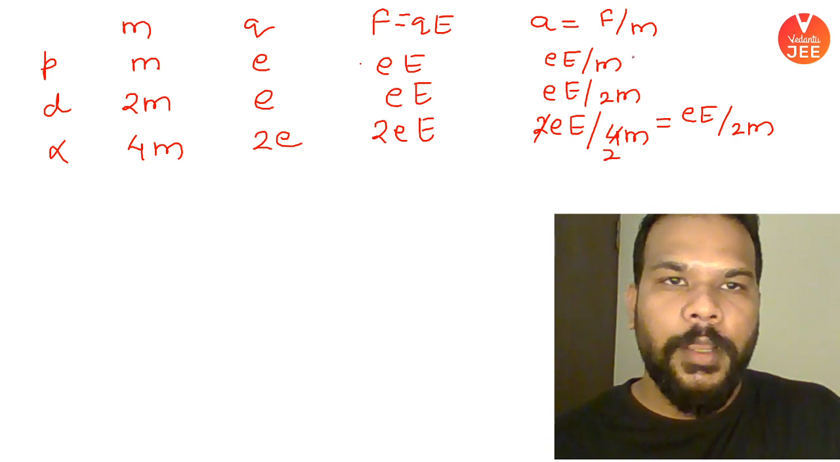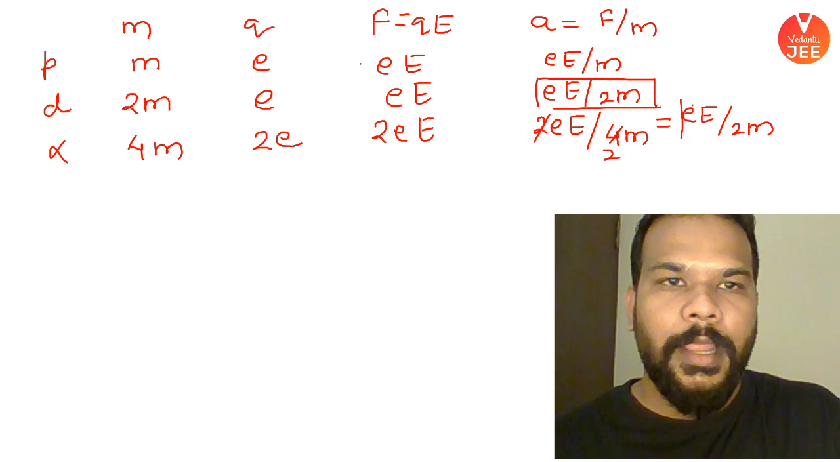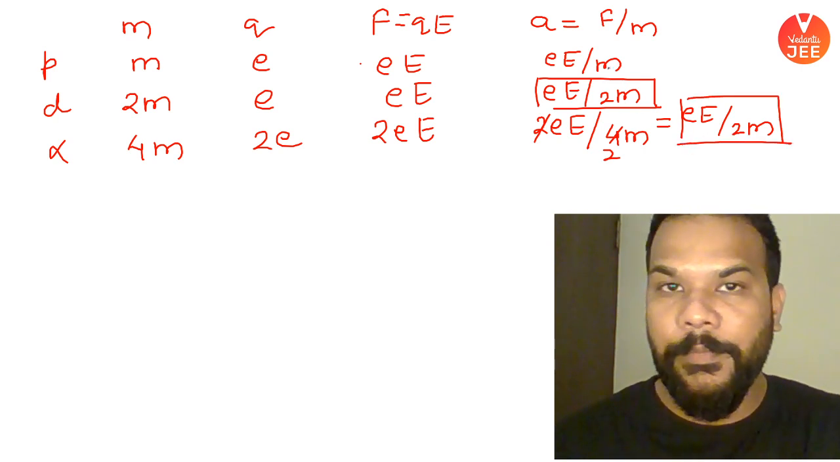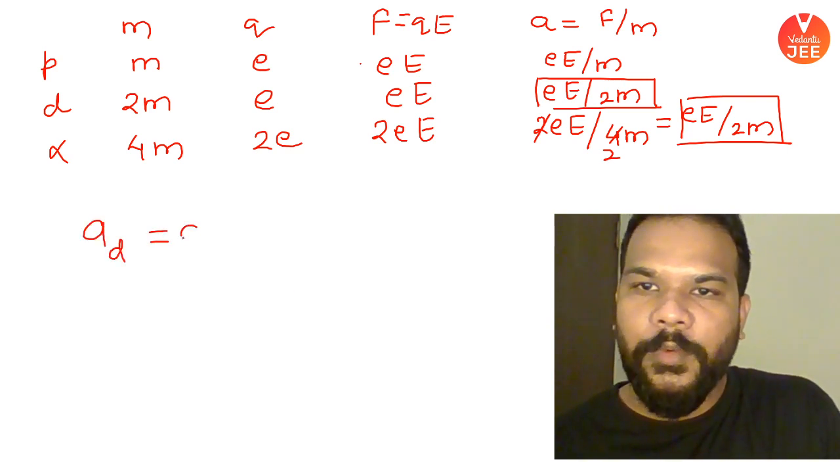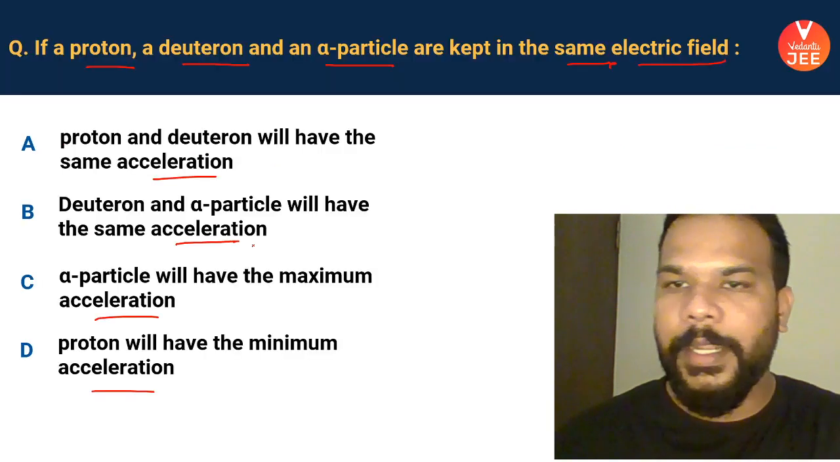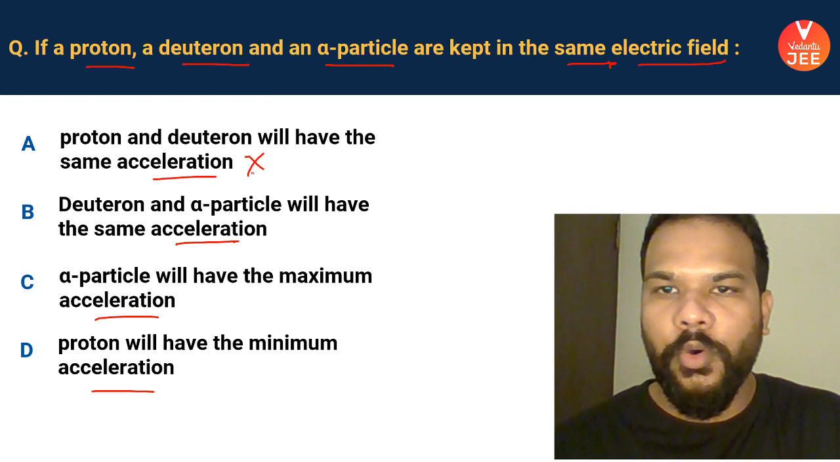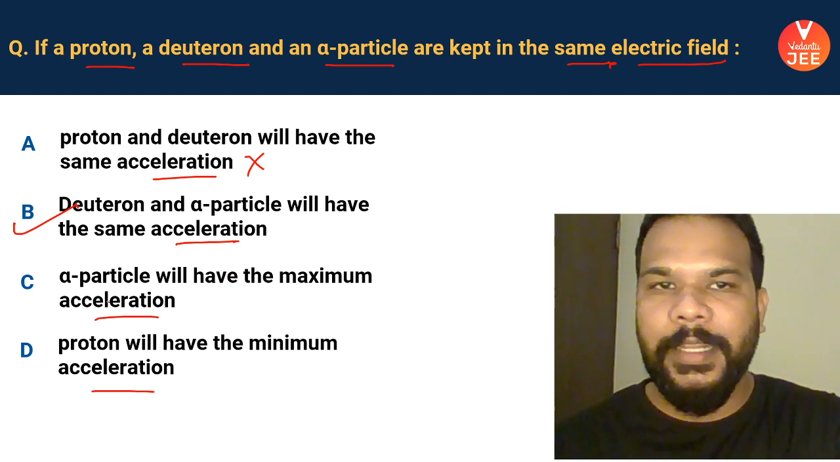Okay, means what? You can see that for deuteron and for alpha particle, the value of acceleration is same. Yes or no? So acceleration for deuteron is equal to acceleration for alpha particle. Let's see the options. Proton and deuteron will have same acceleration. No. Deuteron and alpha particle have same acceleration. Looks like right.